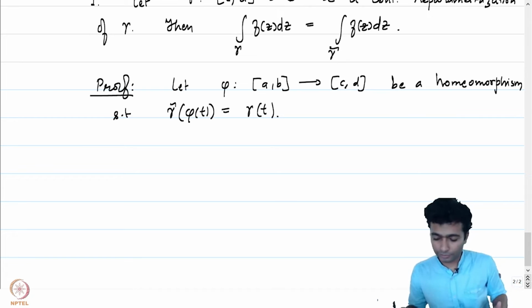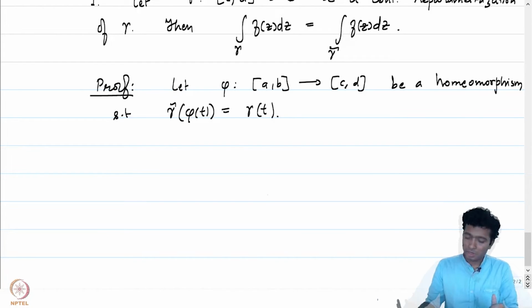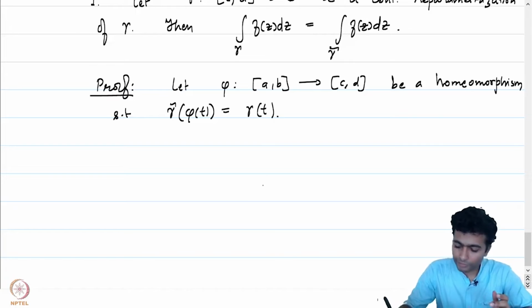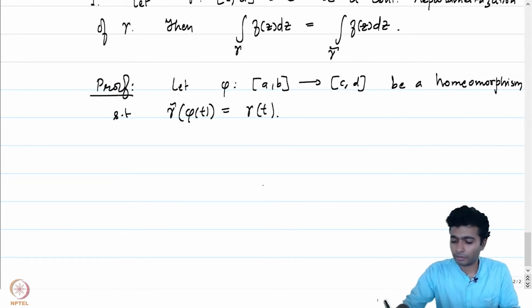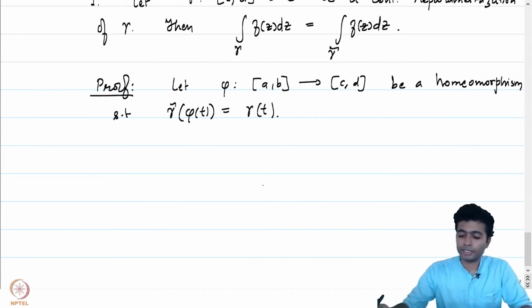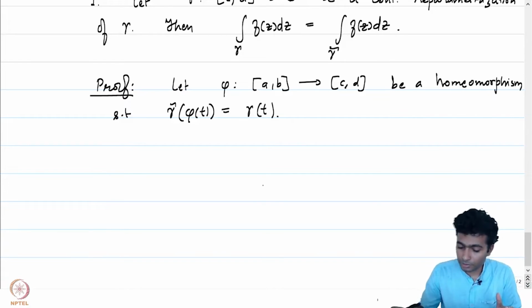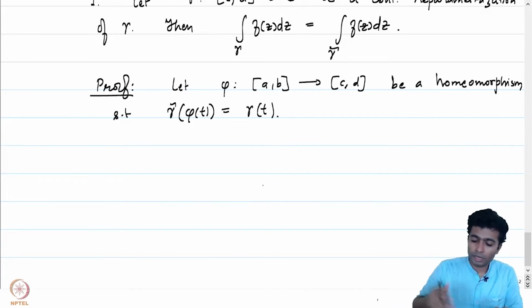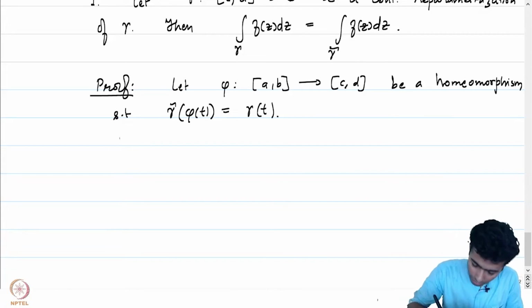This is precisely what it means for gamma tilde to be a reparameterization of gamma. To prove that the integral of f(z) dz over gamma is the same as over gamma tilde, we just need to prove that given an epsilon positive, there exists some delta such that the integral over gamma tilde can be approximated by the Riemann sums by partitions over [a, b]. Let me write that down.